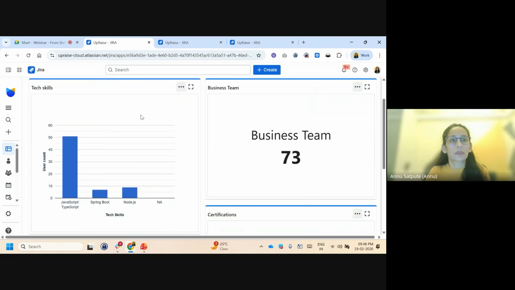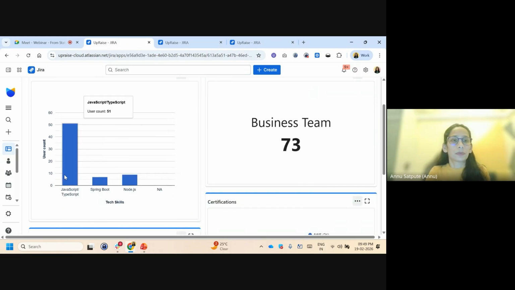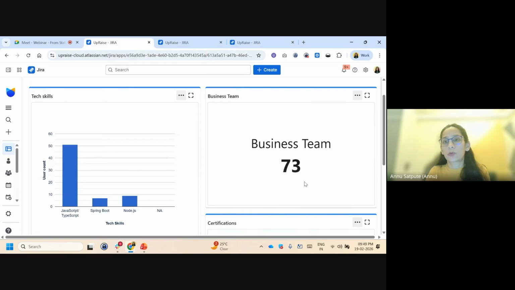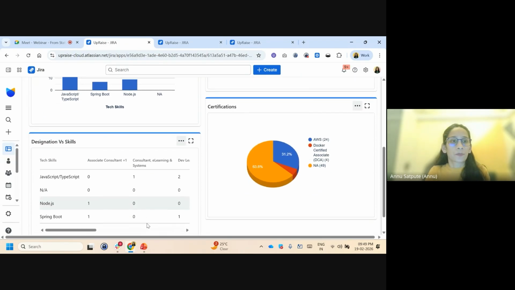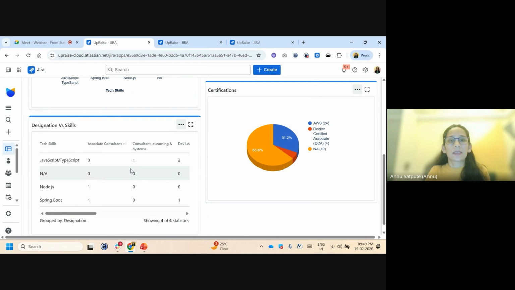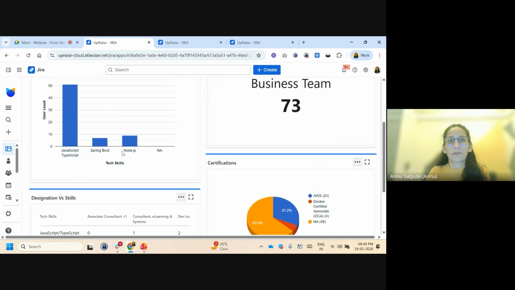We have different dashboard gadgets created. If we talk about this one here, I can quickly take a look at how many users I currently have in my team, or what their designations versus skills are. We'll come back to this part, but this particular dashboard gives me a quick look at my team's demographics or information, which will be helpful for me to go into one-on-one meetings with the leaders, or a team meeting with my own team, right?